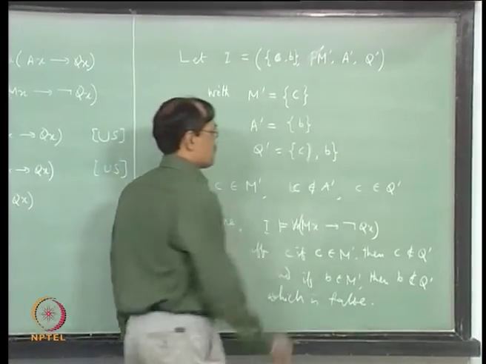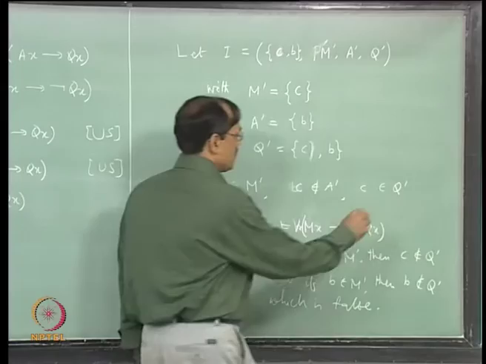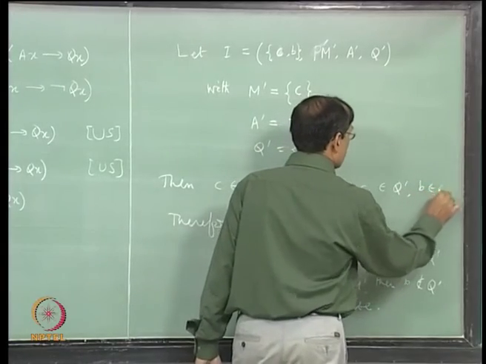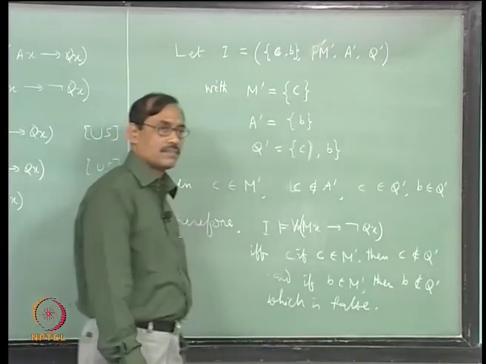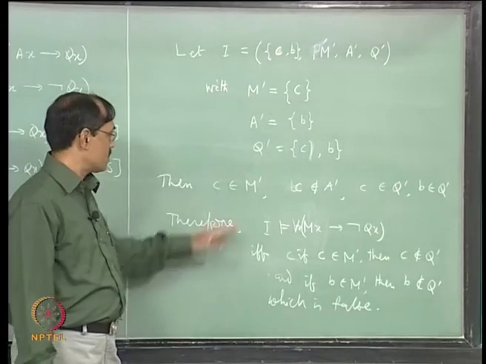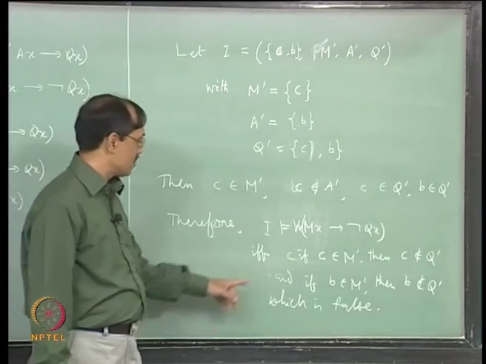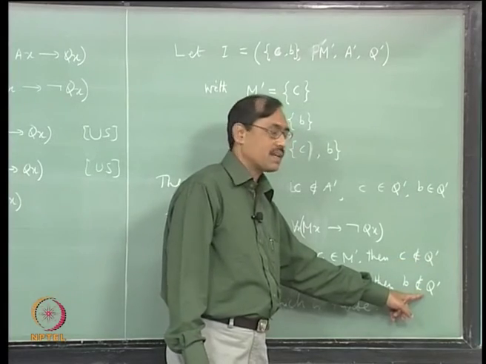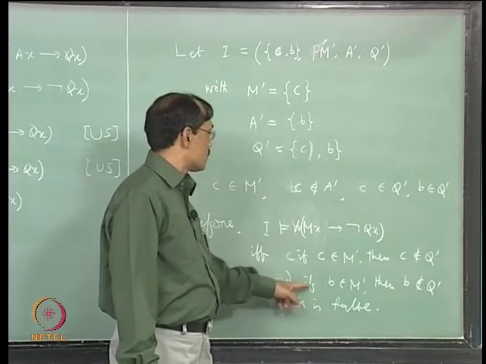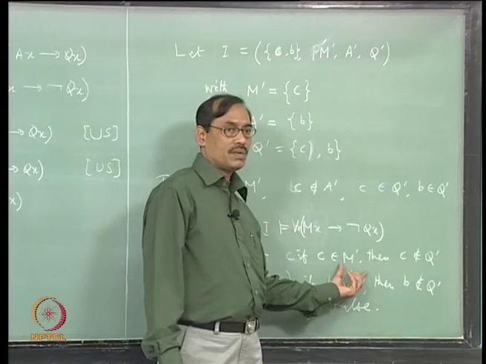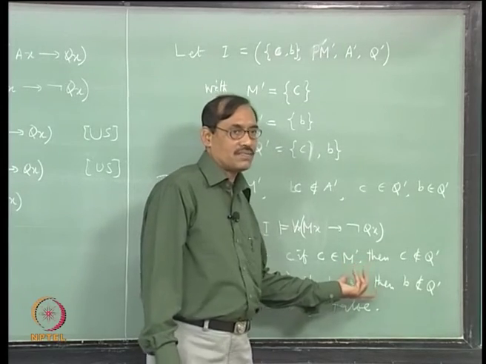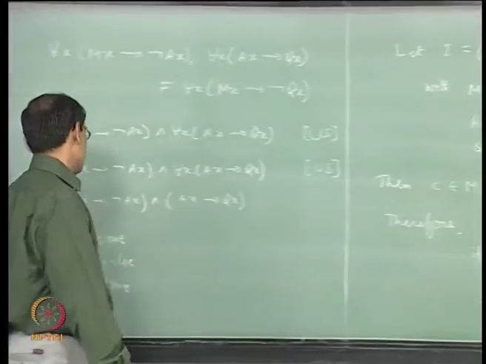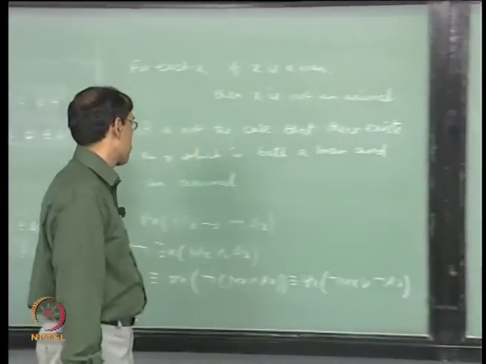Suppose this is B. So, we have C belongs to Q prime and B also belongs to Q prime. Okay. With this let us verify again. So, wherever there is Q, B, there we have to check. This anyway we do not bother, one of them is not true, so that passes. What about the second one?